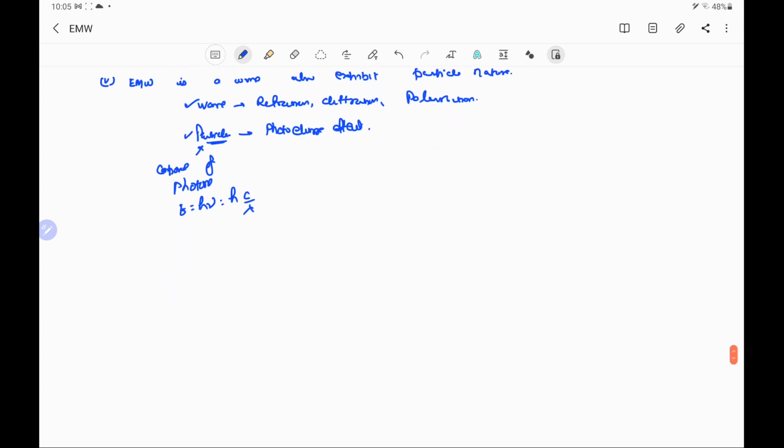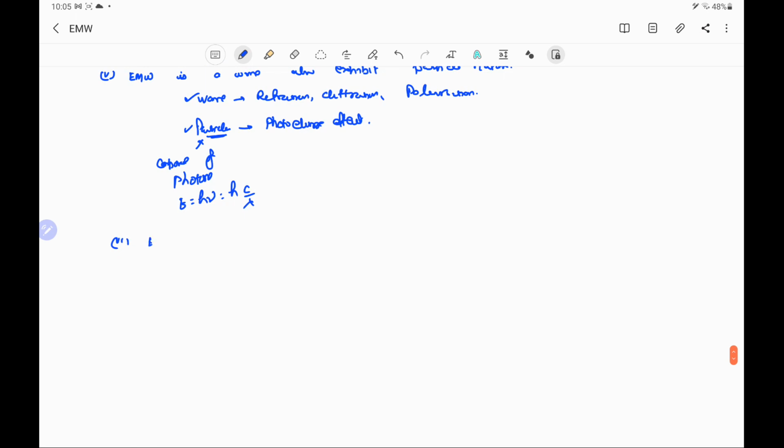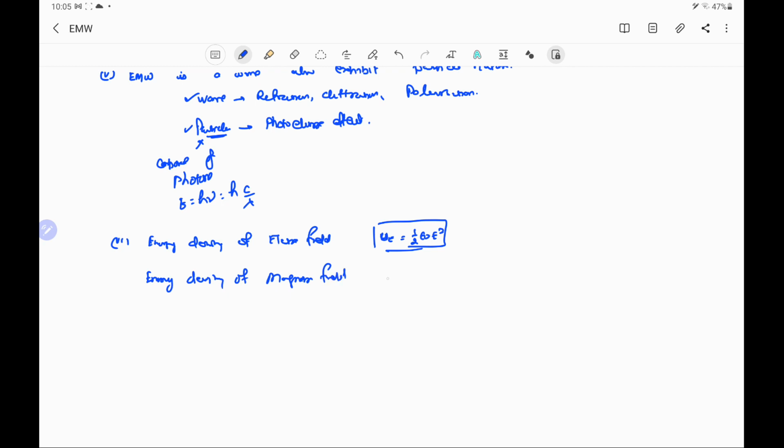Next property is the energy density of the electric field, UE, that is equal to half epsilon naught E square. And similarly, the energy density of the magnetic field in an electromagnetic wave, UB, is equal to 1 by 2 mu naught into B square.